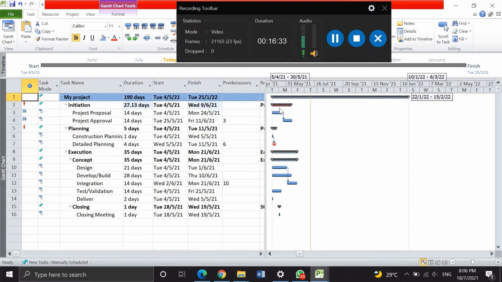This is the network diagram for the tasks like invitation, planning, execution, project proposal, and project approval. This one is for invitation, this one for the project proposal, and this one planning and execution.